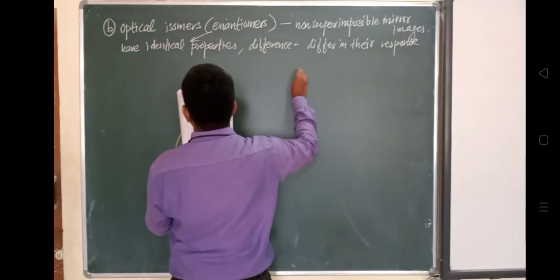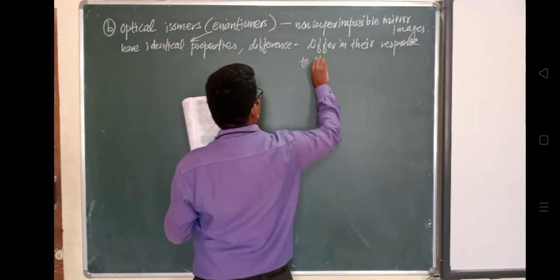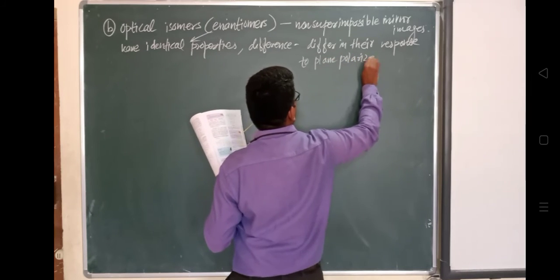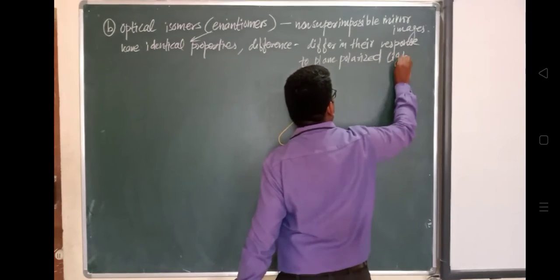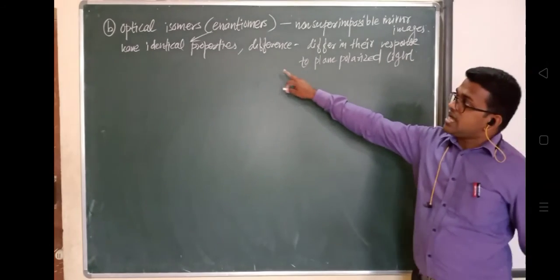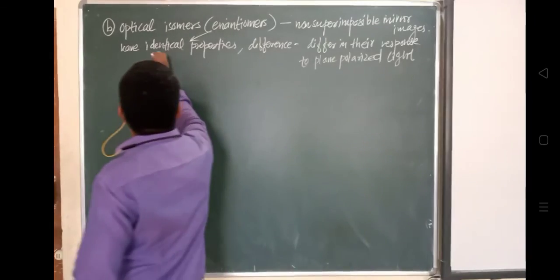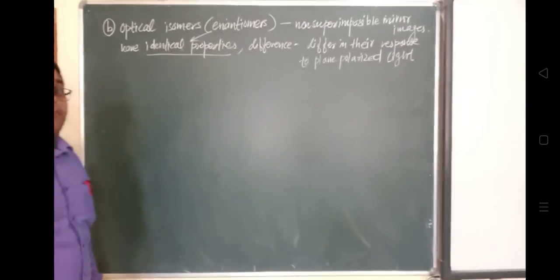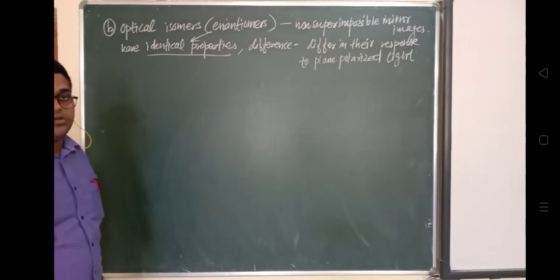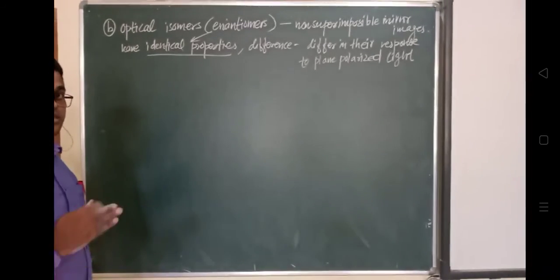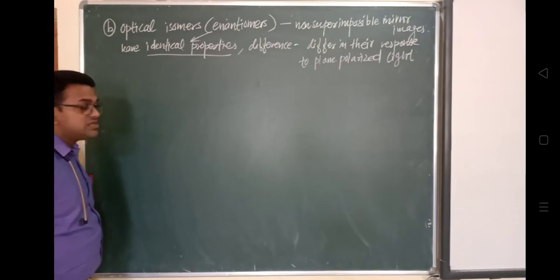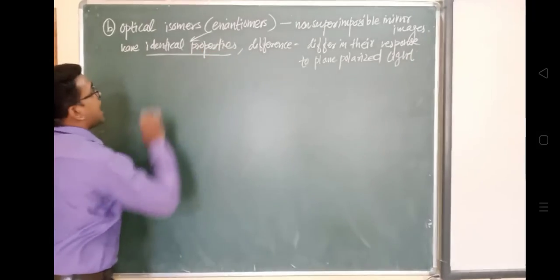In the case of cis and trans isomers, we have seen there is a difference in properties also. But in the case of optical isomers, enantiomers, they have identical properties.